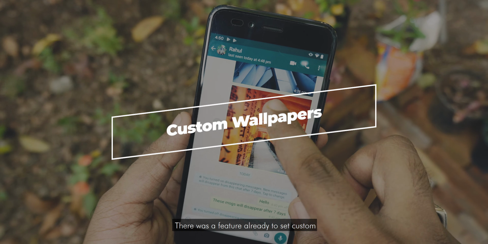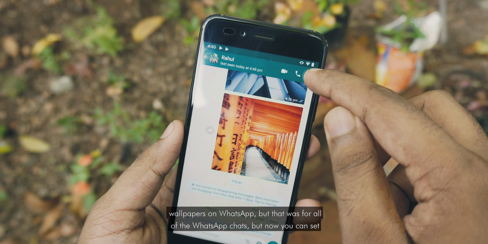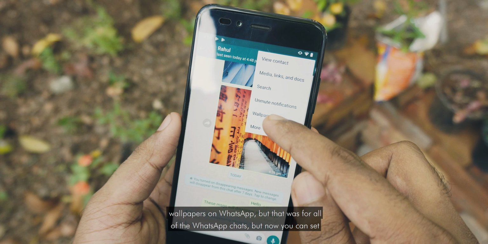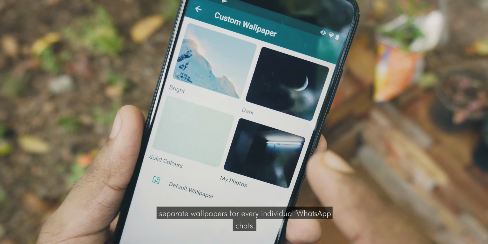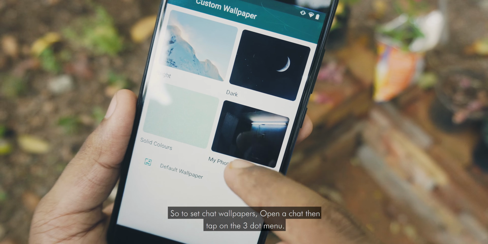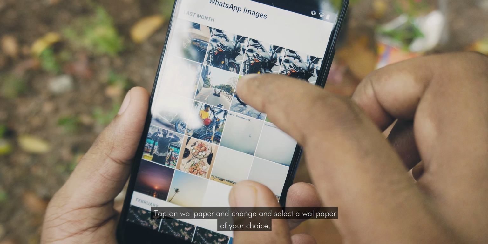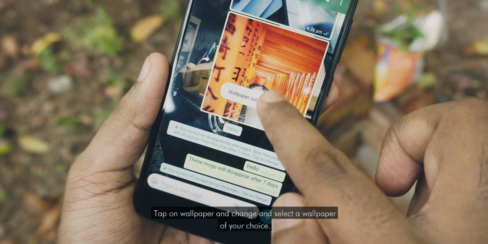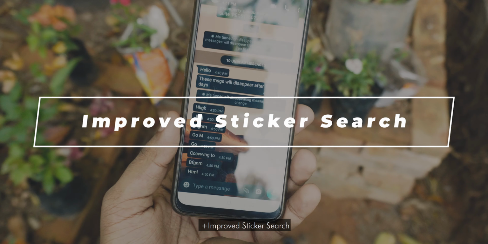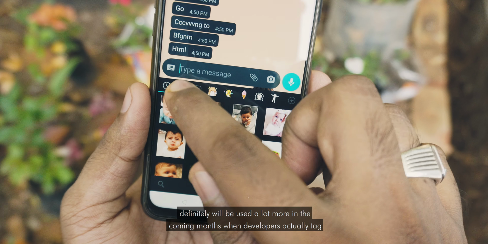There was a feature already to set custom wallpapers on WhatsApp, but that was for all of the WhatsApp chats. But now you can set separate wallpapers for every individual WhatsApp chat. To set chat wallpapers, open a chat, then tap on the three-dot menu, tap on wallpaper and change, and select a wallpaper of your choice. Pretty neat, huh?